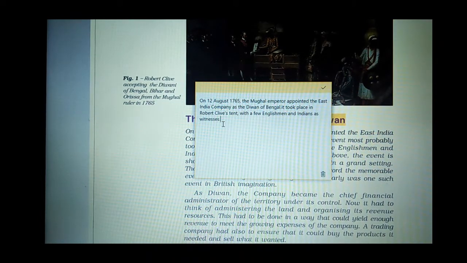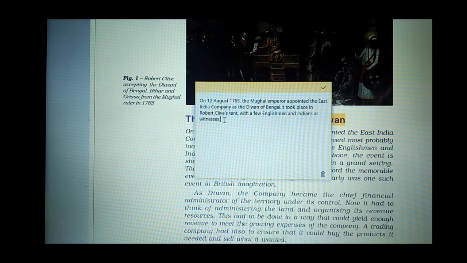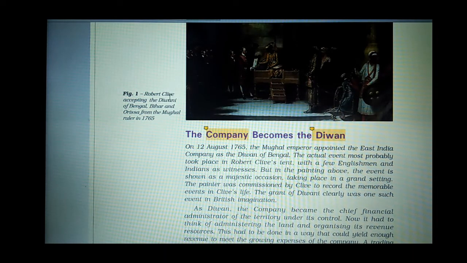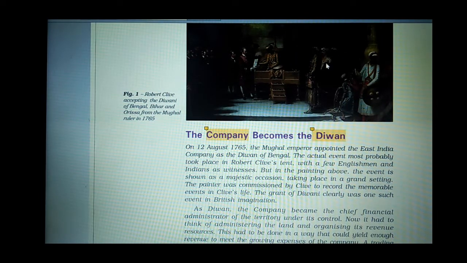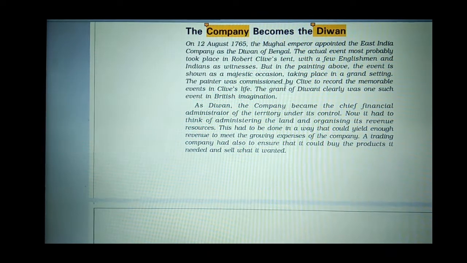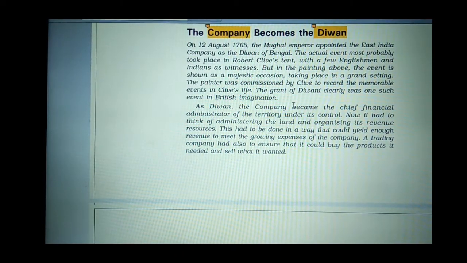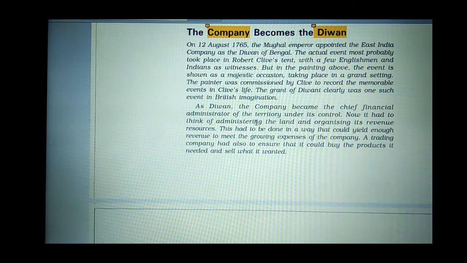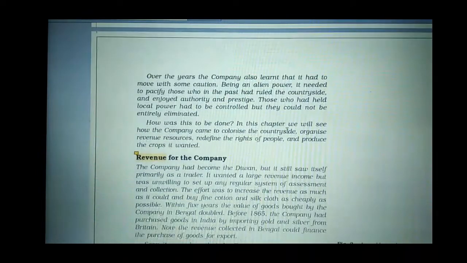So when the company became the Diwan, on 12 August 1765, the Mughal emperor appointed the East India Company as the Diwan of Bengal. It took place in Robert Clive's tent with a few Englishmen and Indians as witnesses. In this picture, you can see Robert Clive accepting the Diwani of Bengal, Bihar, Orissa from the Mughal ruler in 1765. This is the Mughal ruler, and this is Robert Clive, and these are the Indian rulers who are witnesses of this moment. In these passages, they have discussed the Diwani rights, which I have explained to you, that now the Britishers got the right to collect tax from the people, from Indians.